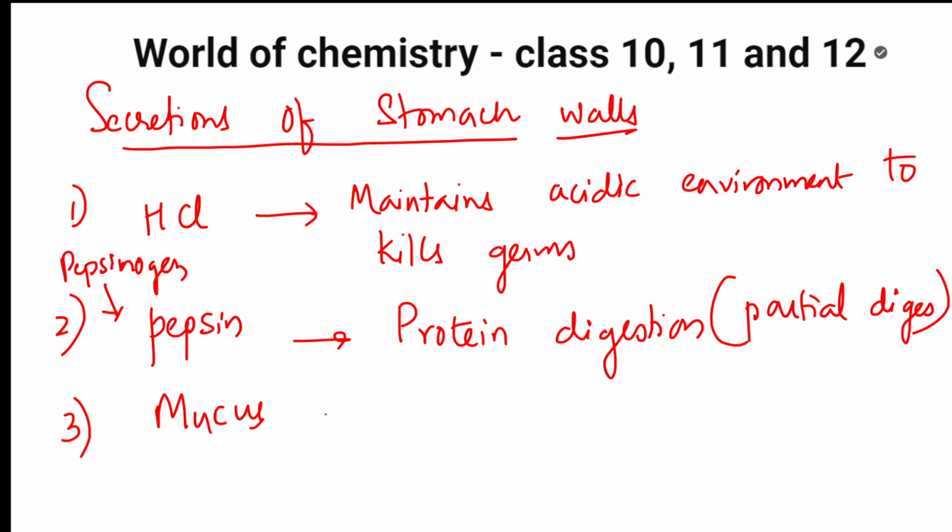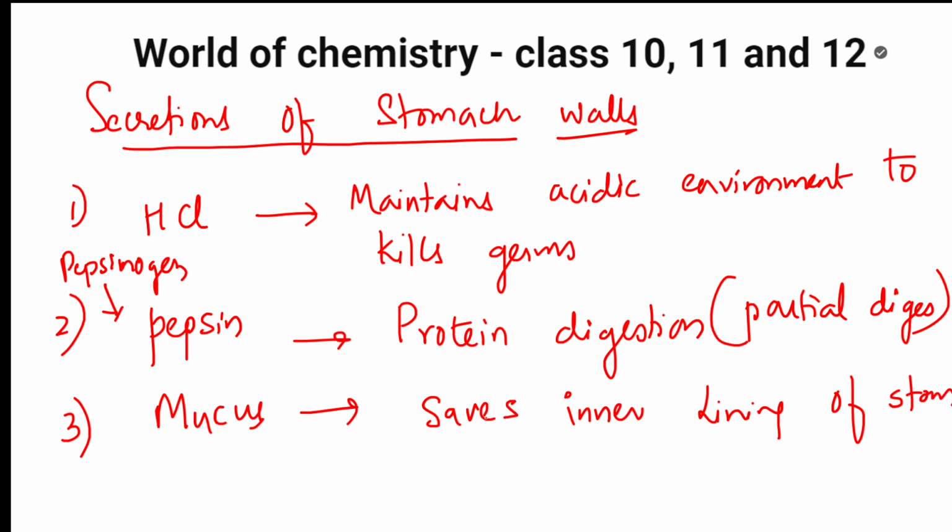Then mucus. This is also secreted by the stomach walls. What is its role? Mucus is going to save the inner lining of stomach. It saves that inner layer. Ma'am, what is the use of saving? It saves the inner layer of stomach from HCl. HCl is released and maintained, right? So to protect that inner layer from the acidic nature, mucus will help. That's done, students. So the secretions of stomach are HCl, pepsin, and mucus.